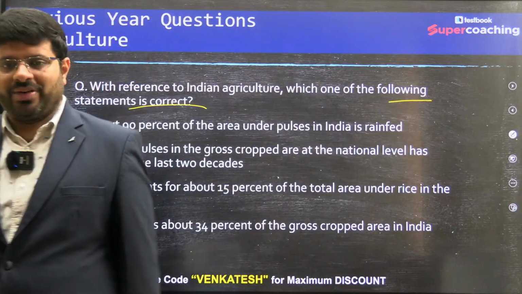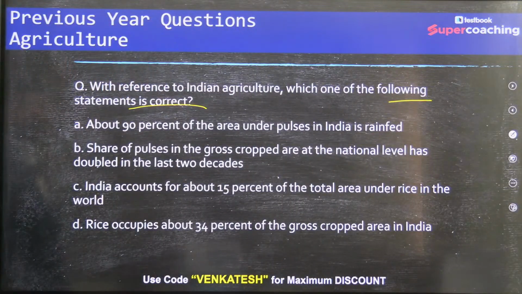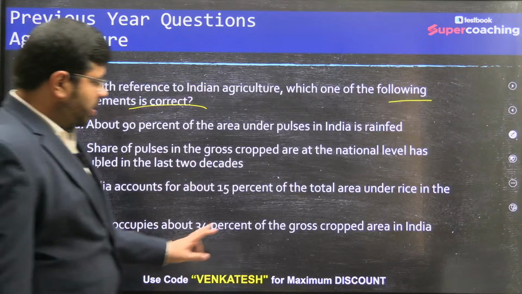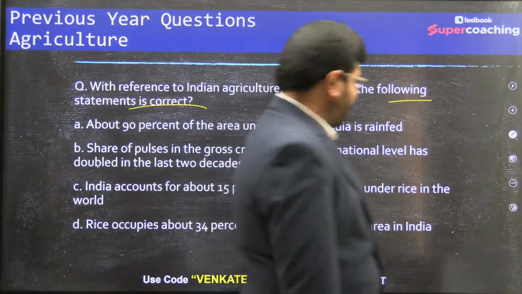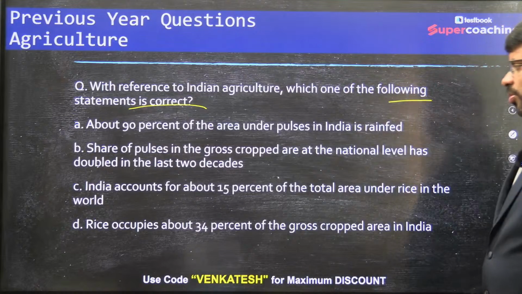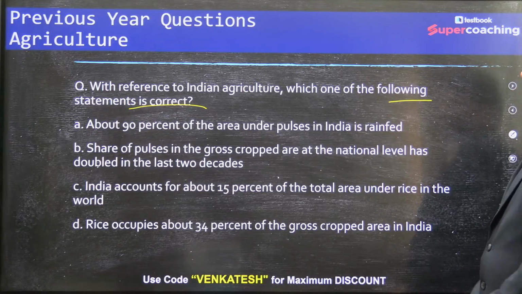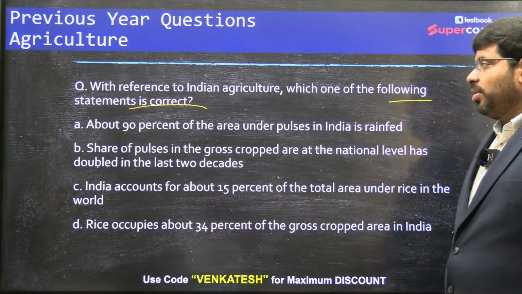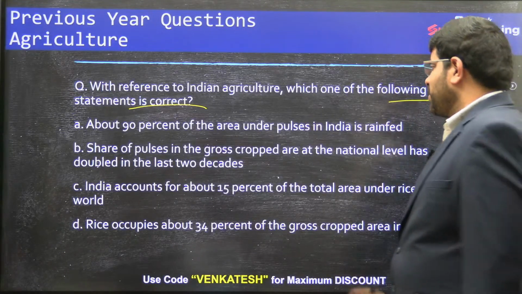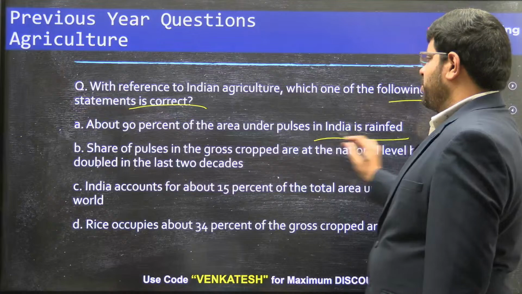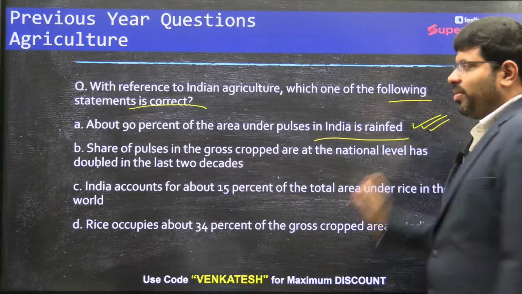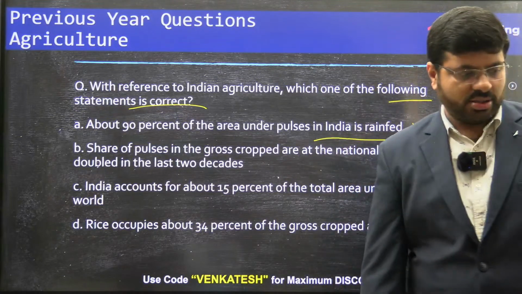Only one statement is correct. Rice occupies about 34% of the gross cropped area in India. India accounts for about 15% of the total area under rice in the world. Share of pulses in the gross cropped area at the national level has doubled in the last 2 decades. About 90% of the area under pulses in India is rain-fed. Which is correct? 90%. This one. A is correct.